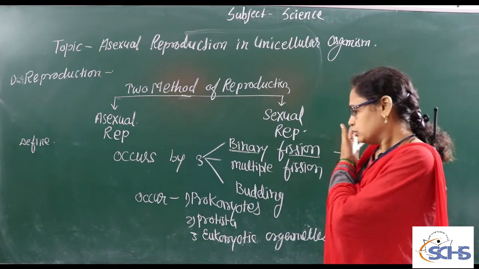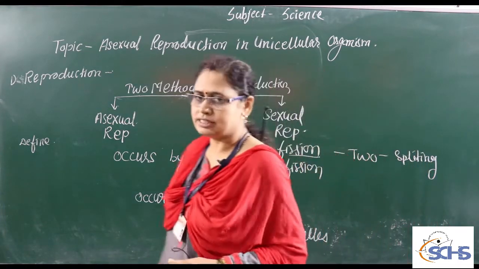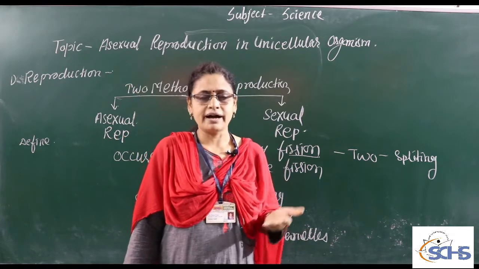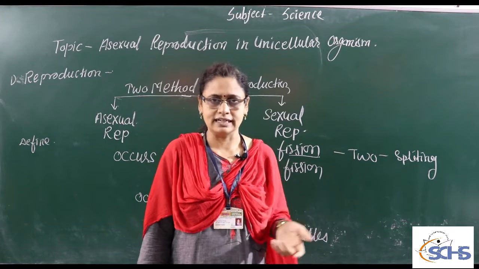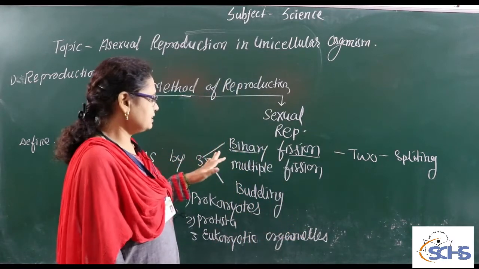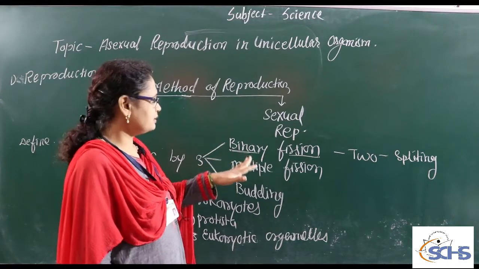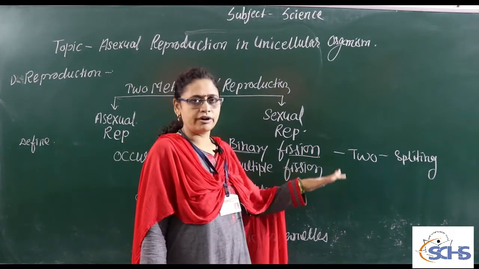In this process, a parental cell is divided mitotically into two similar daughter cells. Binary fission depends upon the axis of an organism.